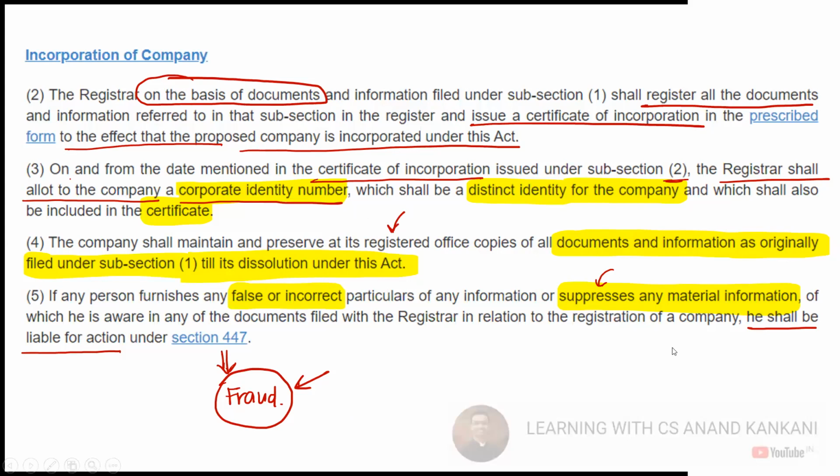And if any false information is provided or any material information is suppressed, then the company will be liable. Basically, the person who had filed the documents and was aware will be penalized under section 447, which is for fraud.